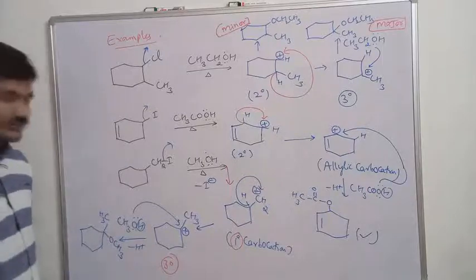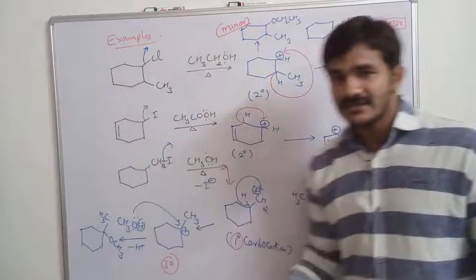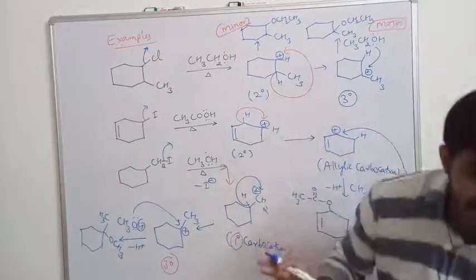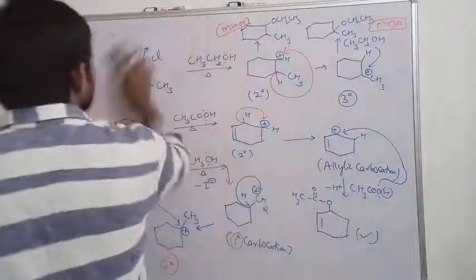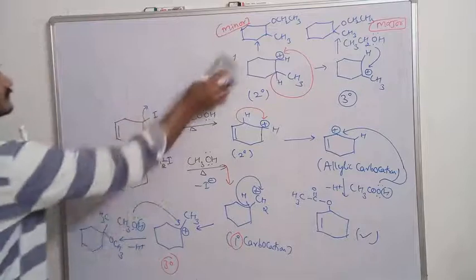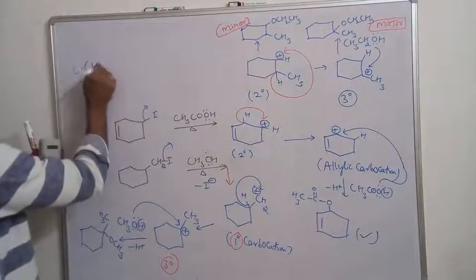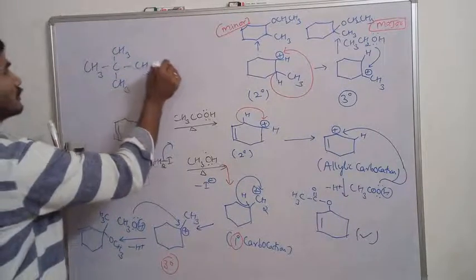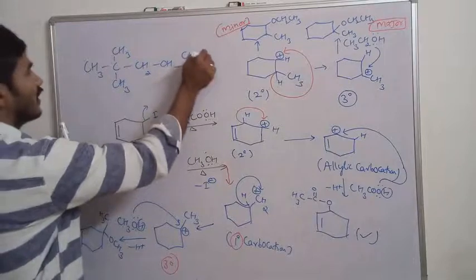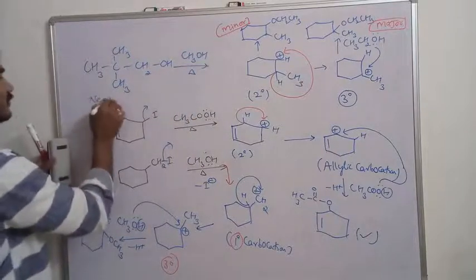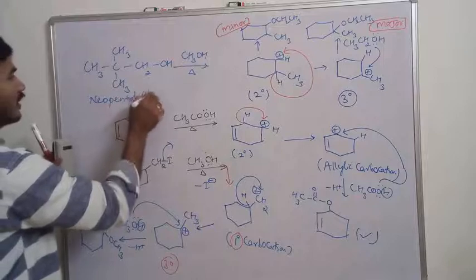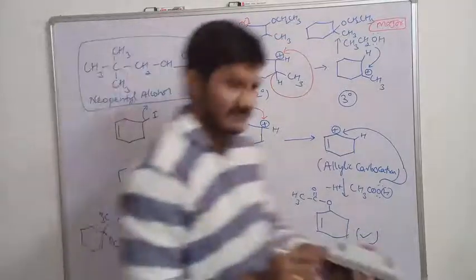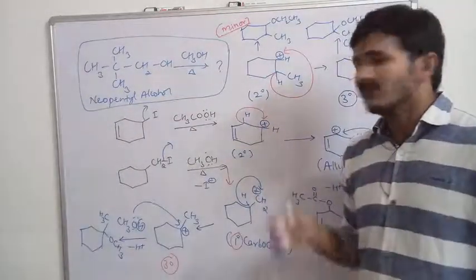Understood the reaction? So this way molecules undergo rearrangements and can form different types of products. And you can try with neopentyl alcohol. I have written it as neopentyl alcohol. By taking this molecule, CH2OH, you can try the reaction with methanol on heating. This is neopentyl alcohol. What is the product? You can try this reaction. This molecule also undergoes rearrangement.